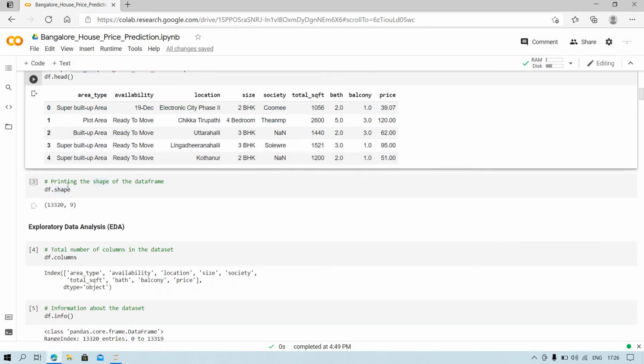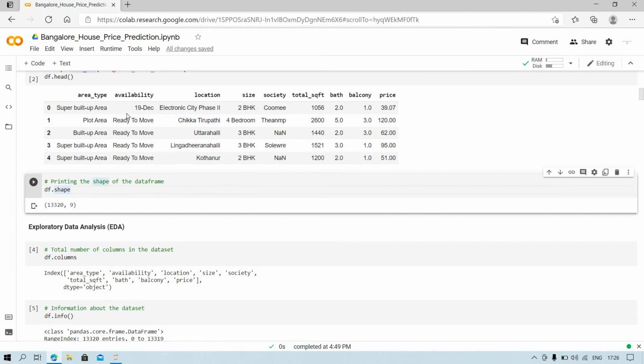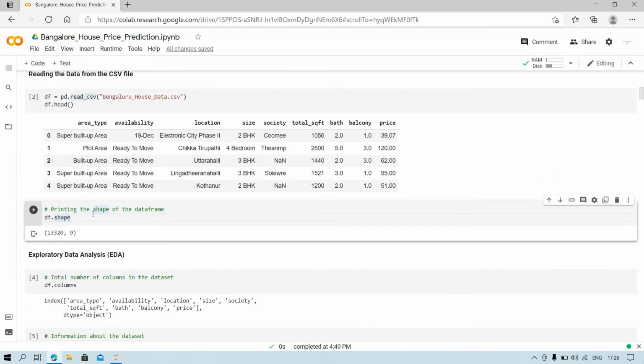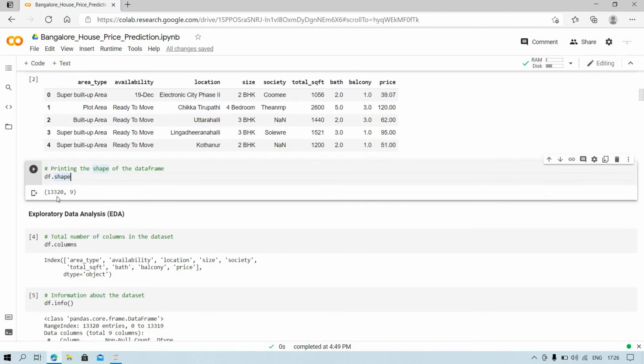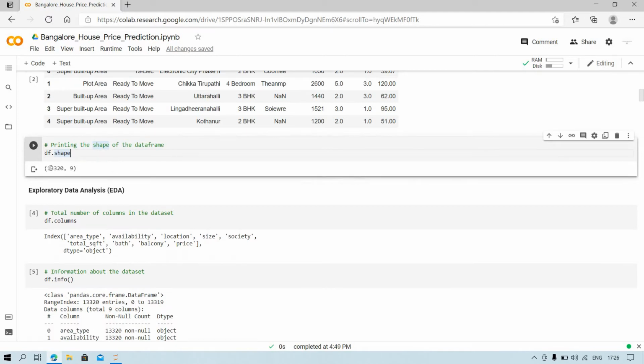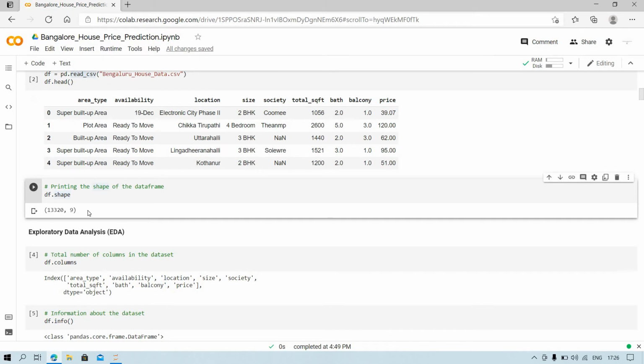Here you will print the shape of the data frame. So you will see over here there are 13,320 rows and 9 columns. Okay, these columns are also called attributes, and these rows, that is 13,320, are also called observations.